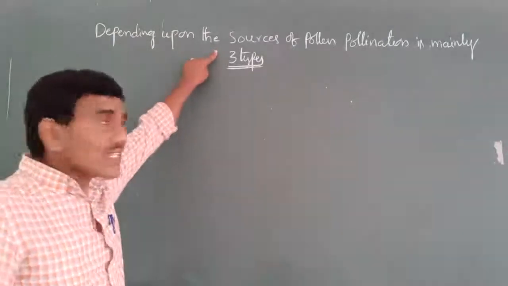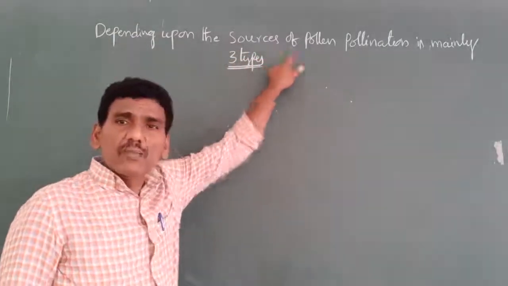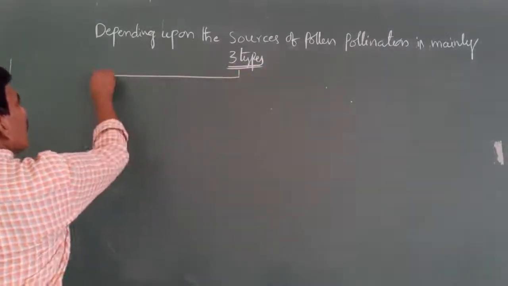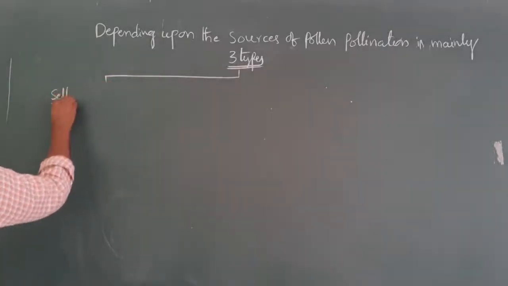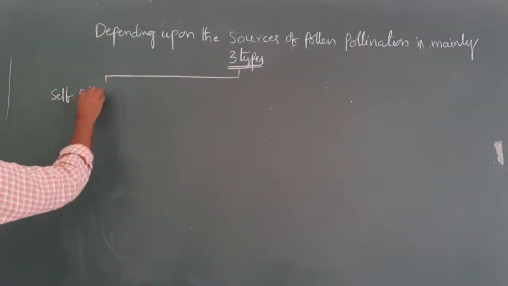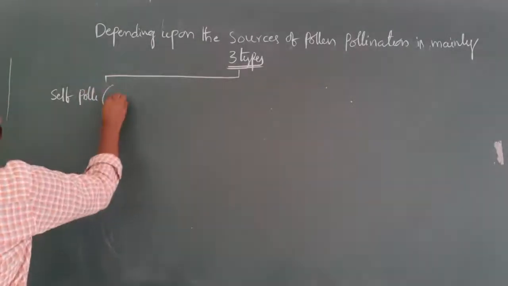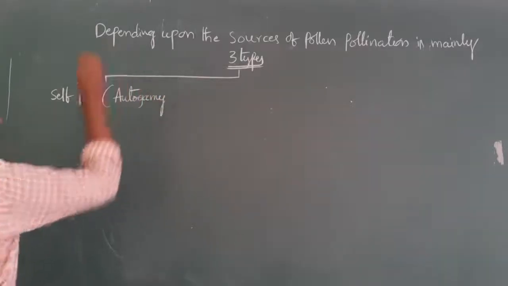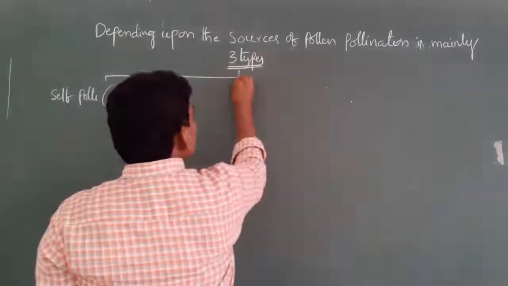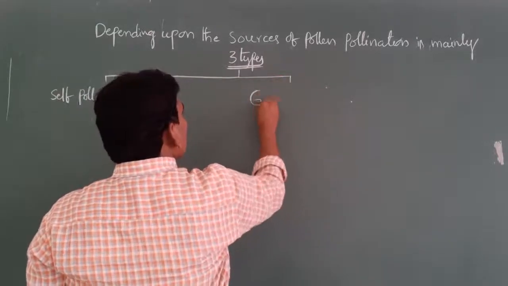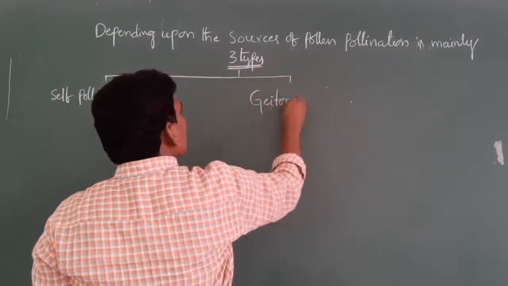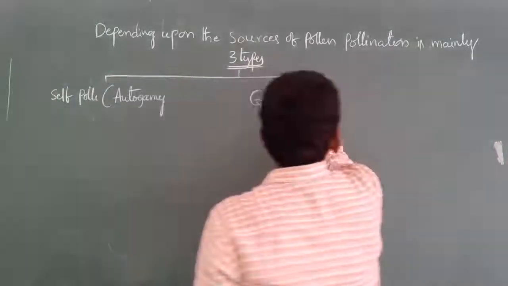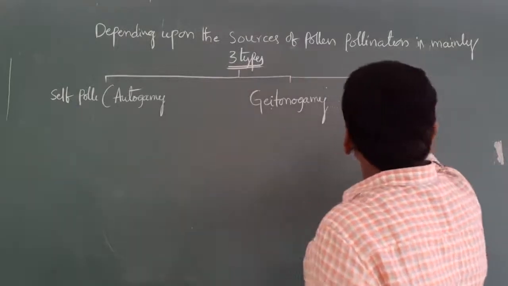Depending upon the source of pollen, pollination is mainly of three types. First one is self-pollination, also known as autogamy. Second one is geitonogamy. Third one is xenogamy.